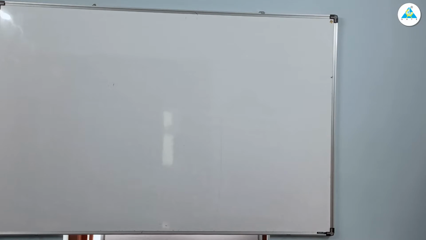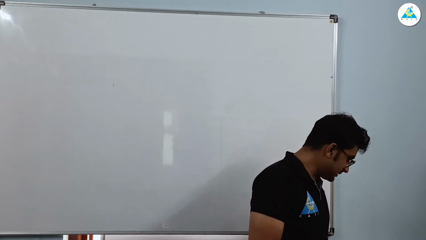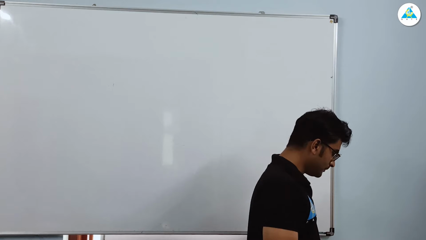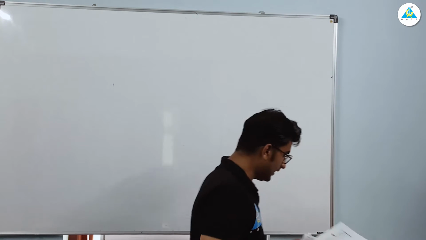So what is the question? Let me read the question first. In a closed piston cylinder system, so it's a closed system, it was observed to obey the following equation of state.